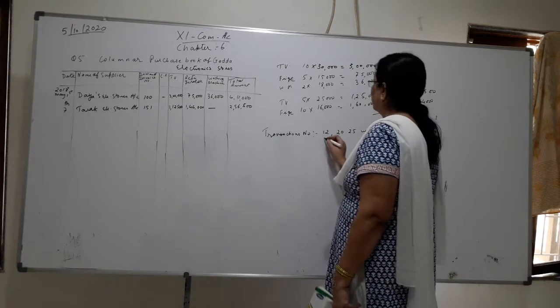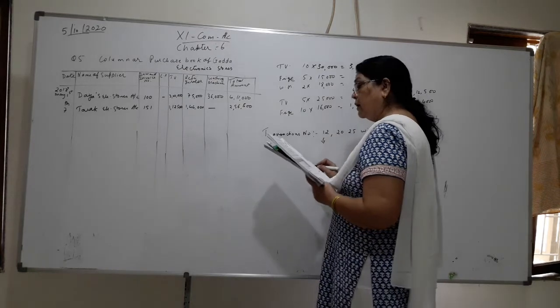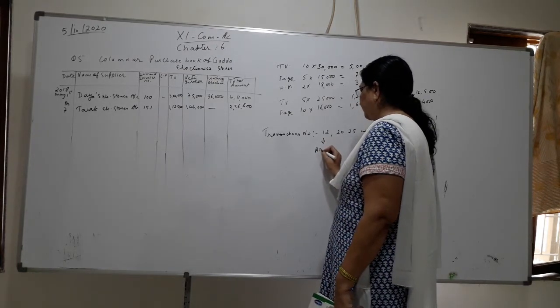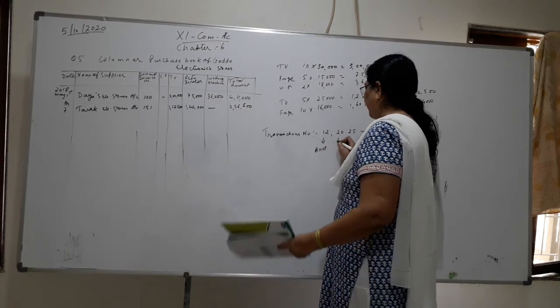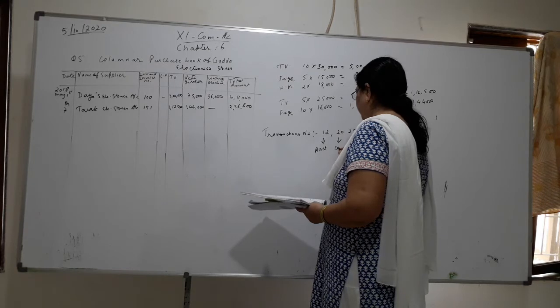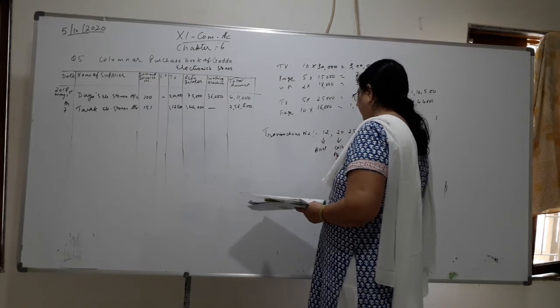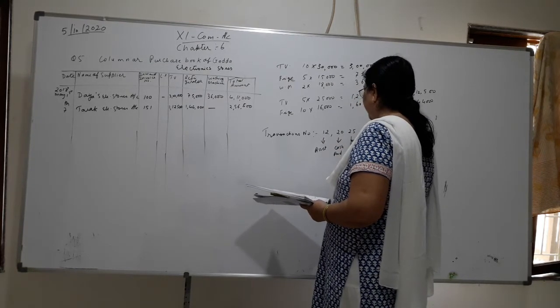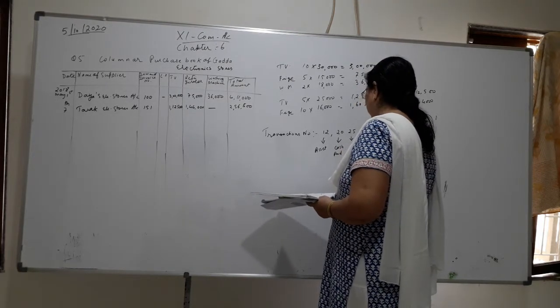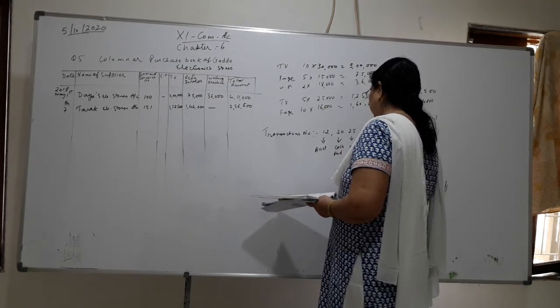I will tell you why. 12th one, why not? Because it is an asset purchase. 20, why not? Cash paid. And 25, why not? Because order placed.